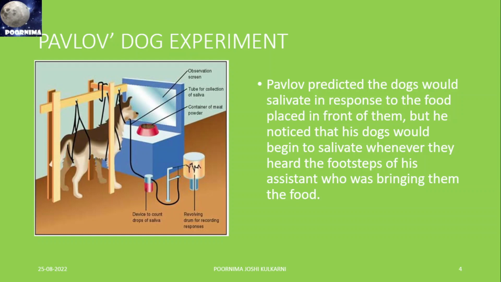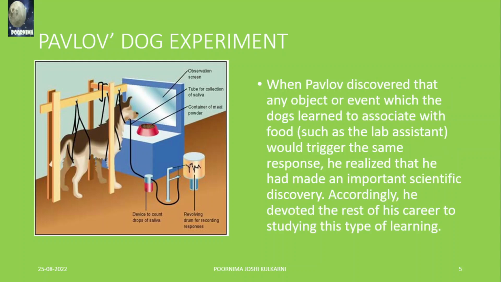Pavlov predicted the dogs would salivate in response to the food placed in front of them, but he noticed that his dogs would begin to salivate whenever they heard the footsteps of his assistant, who was bringing them the food. When Pavlov discovered that any object or event which dogs learn to associate with food, such as the lab assistant, triggers the same response, he realized that he had made an important scientific discovery.